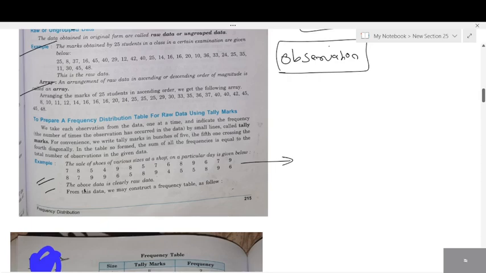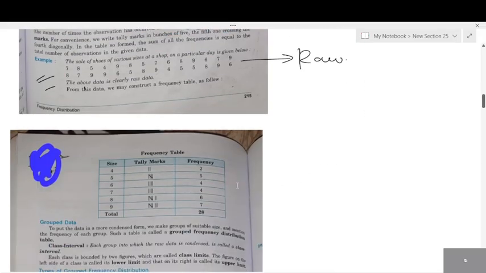Okay. And tally marks. Can you see tally marks? The word given here, small lines. I showed you all tally marks, right? To draw tally marks. So this is raw data. Arrange them. Can you see the table? Whatever I explained, frequency table. What are the different numbers present here? What's the least number we have, students? Tell me the least number. 4. Tell me the different numbers here. 4, 5, 6, 7, 8, and 9.